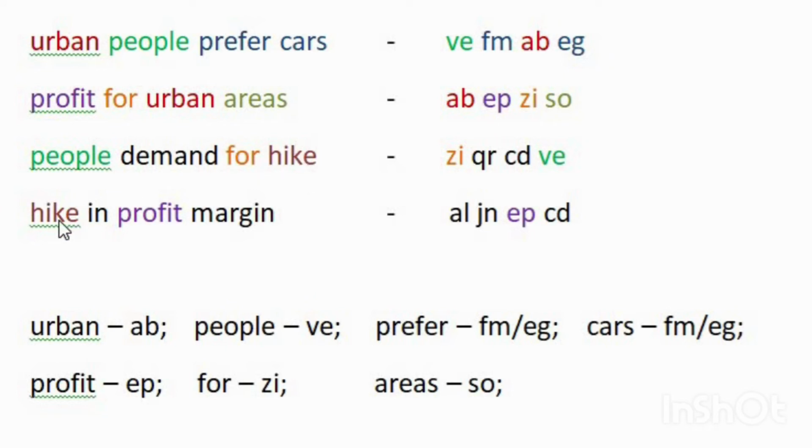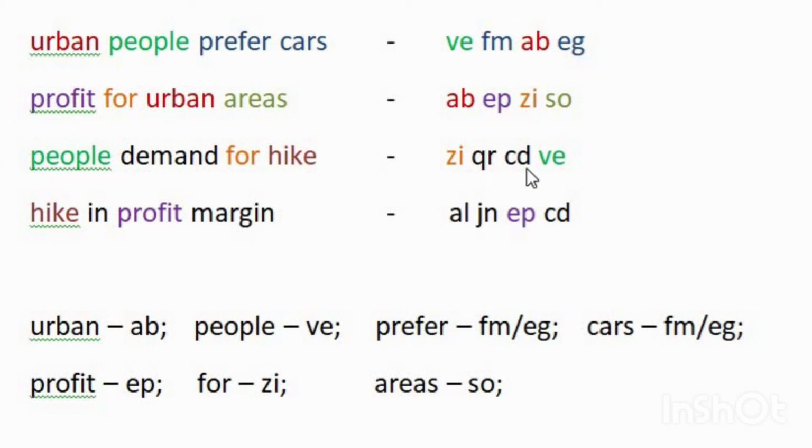Now in the third line and in the fourth line, the word hike is present. That means one code in the third line is the same as one in the fourth line. In the third line the remaining codes are QR and CD, and in the fourth line the remaining codes are AL, JN and CD, because EP is taken as the code for profit, ZI is taken as the code for for, and VE is taken as the code for people.